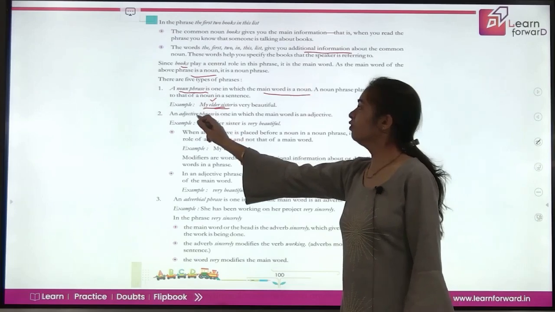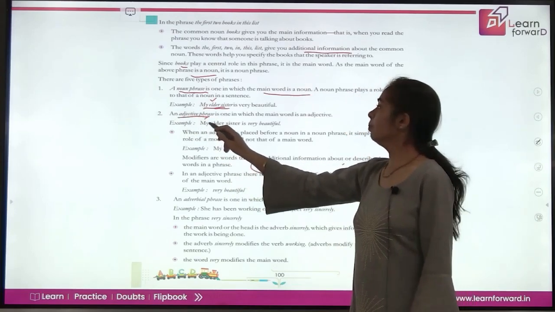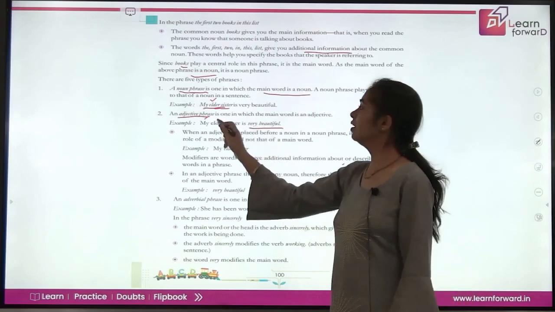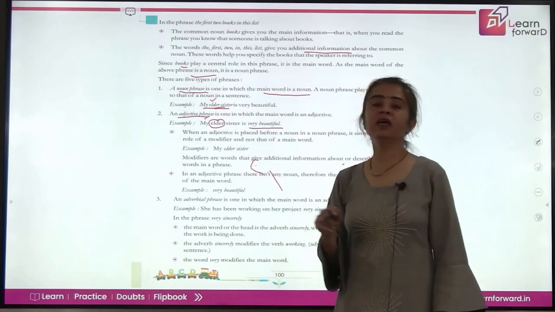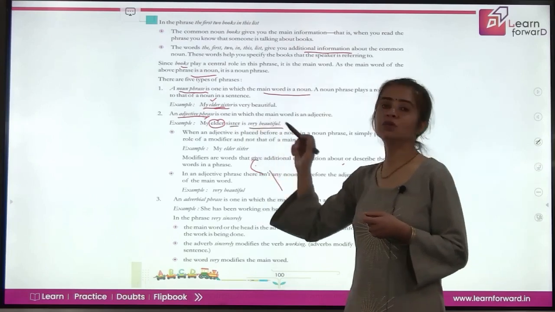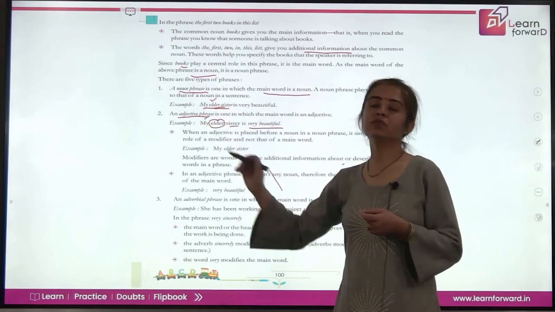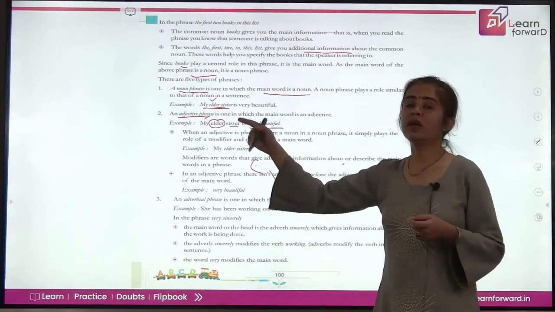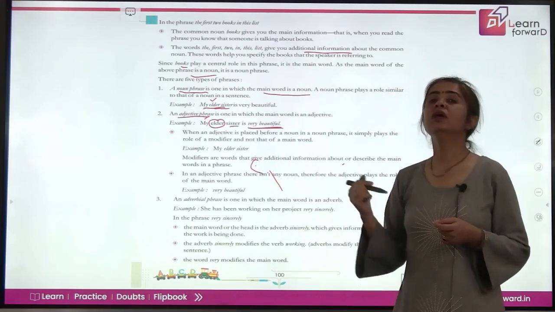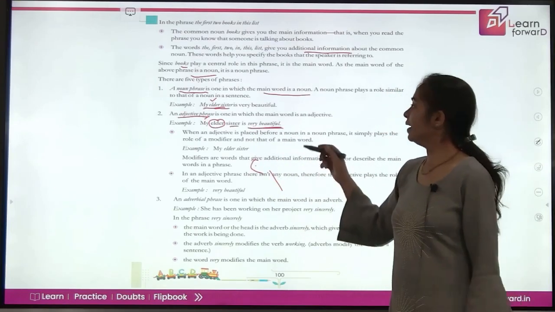The adjective phrase is, suppose we say, my elder sister is very beautiful. Although you have the adjective word elder here also, because the main word here is sister, which is a noun, this becomes your noun phrase. But when you are describing this using the words very beautiful, that becomes your adjective phrase.